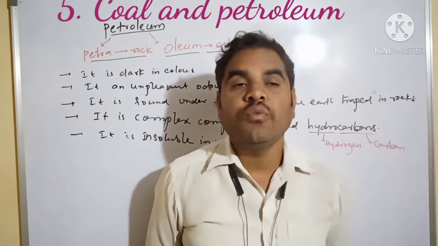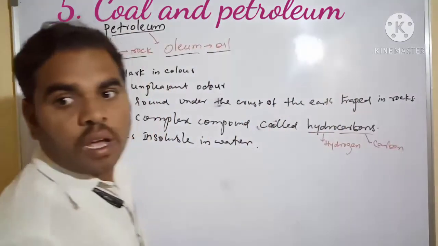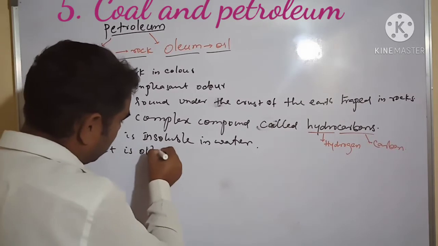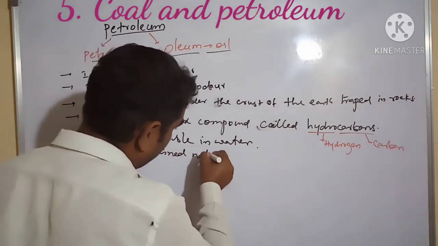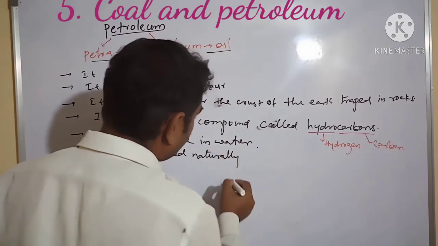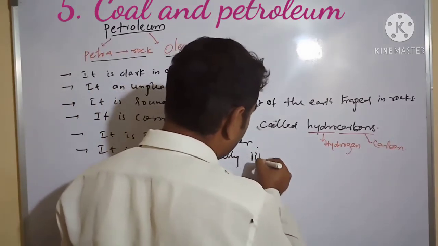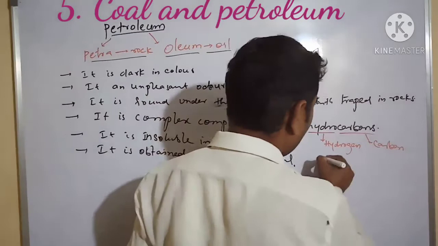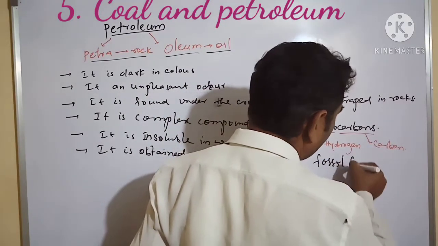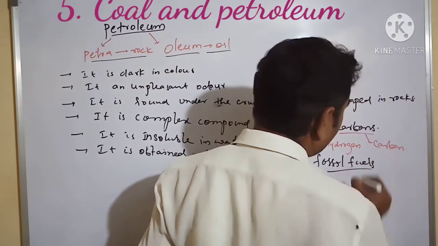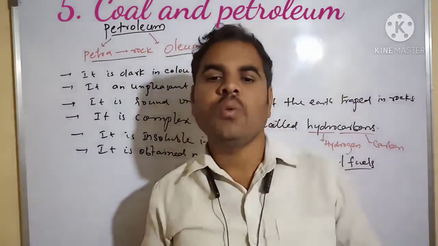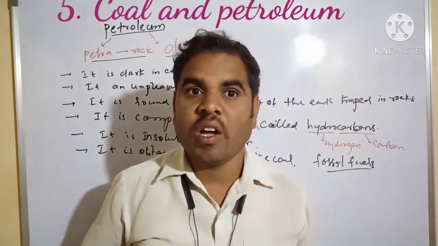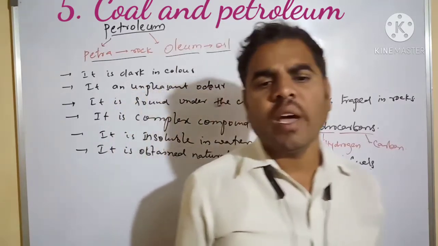Petroleum is also a type of fossil fuel. And petroleum is also called crude oil or mineral oil.